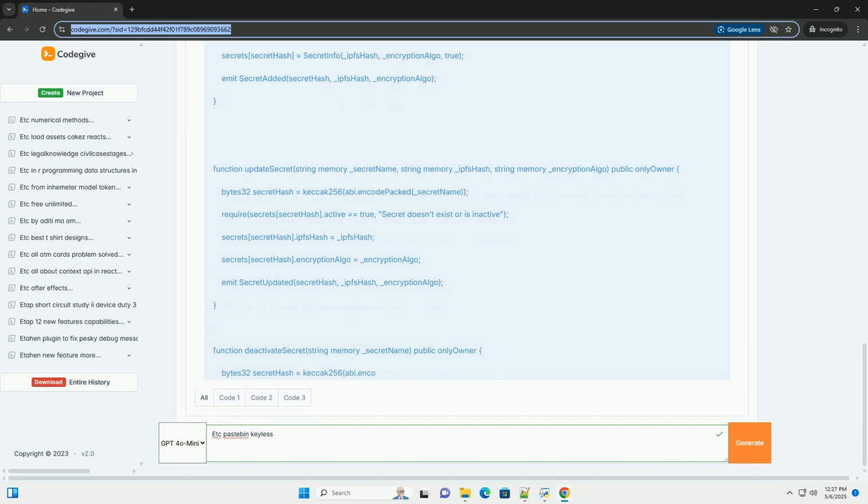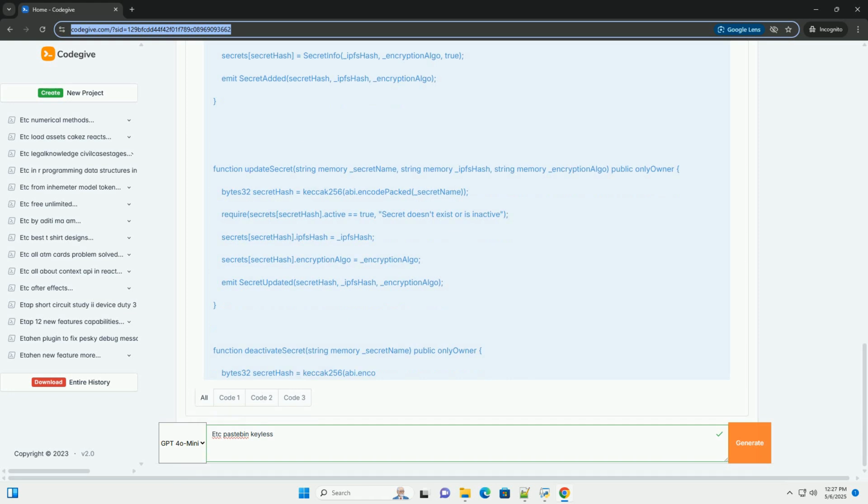IPFS pinning. If you are using IPFS, ensure that the encrypted secret is pinned to at least one reliable IPFS node to prevent it from being garbage collected. Consider using a pinning service. Side channel attacks. Be aware of potential side channel attacks on the key derivation and decryption processes. Minimize the time it takes to perform these operations. Auditability. The smart contract should emit events for all key actions, such as adding secrets, updating secrets, and authorizing addresses. This makes the system auditable.